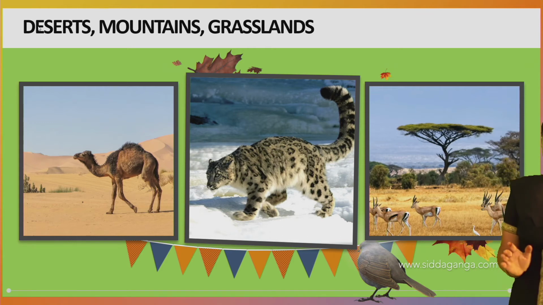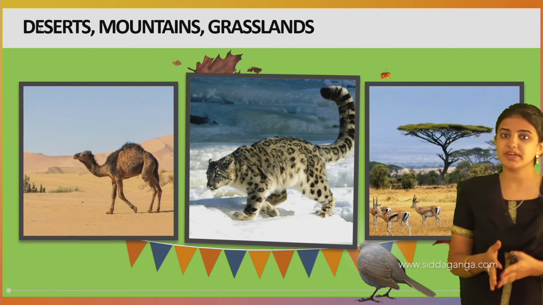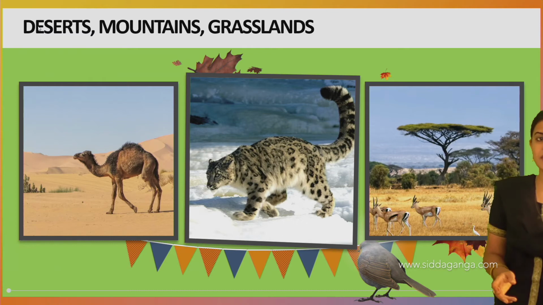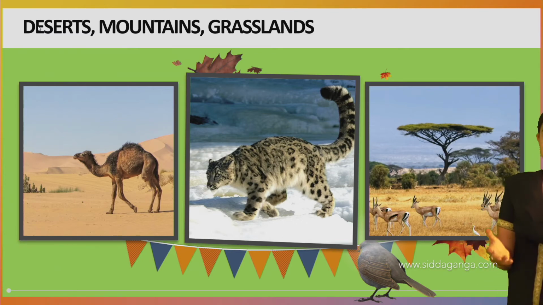See, predator is the lion, and prey example is the deer. Those animals which are killing other animals are called the predator, and those that are killed are called prey.